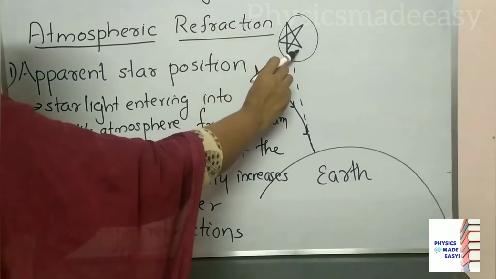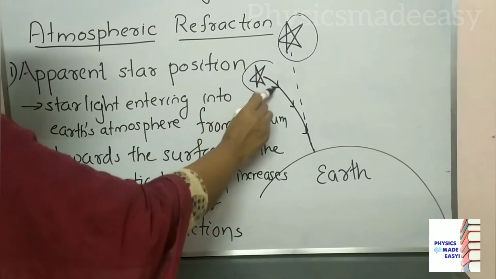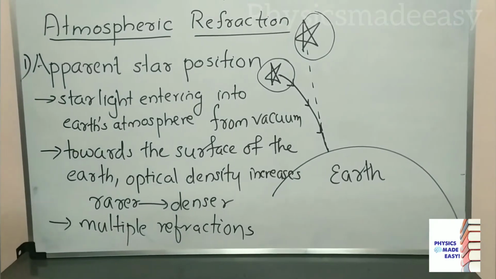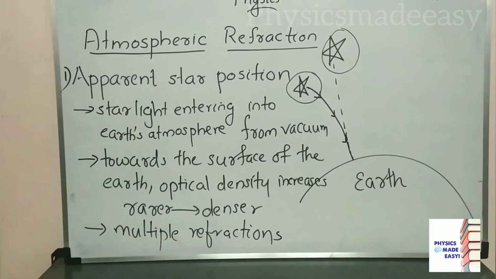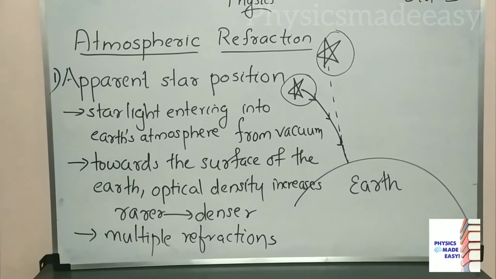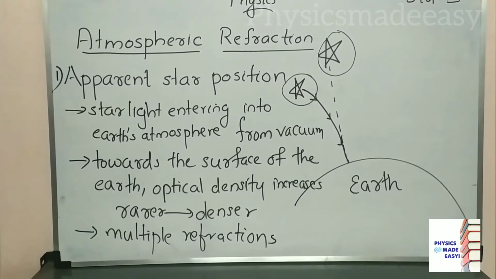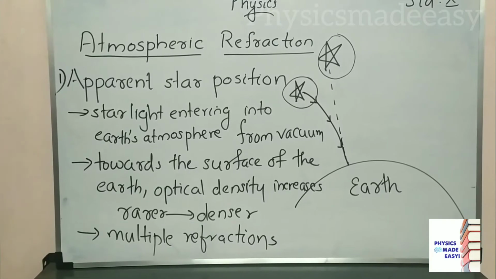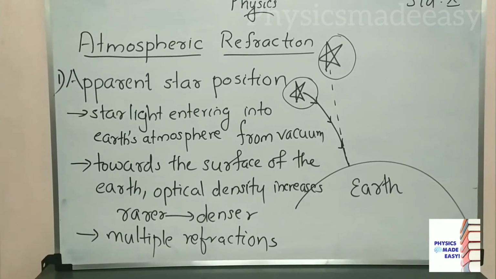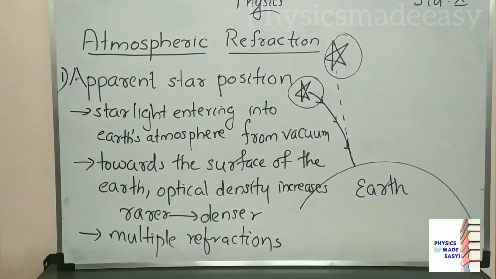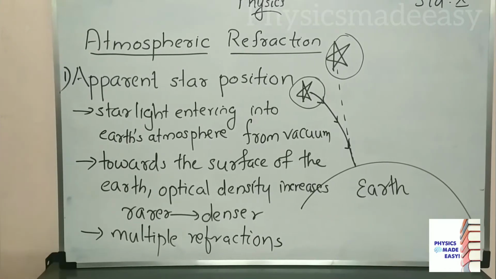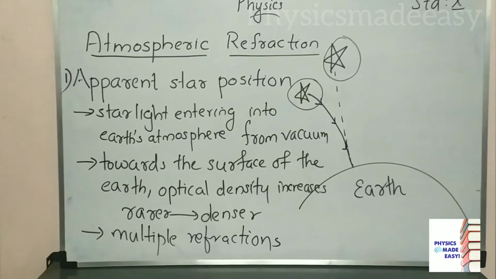Here only we are seeing that star. This is the real position of the star. This is the apparent position. So why this change in position? That is due to this atmospheric refraction. When starlight enters Earth's atmosphere and comes to our eyes, so many refractions happen to this starlight. That's why we can see the star in that apparent position.